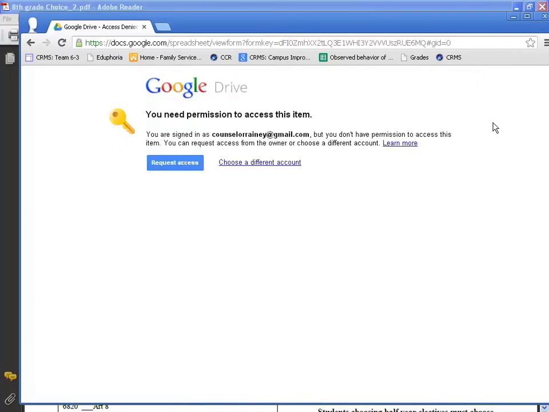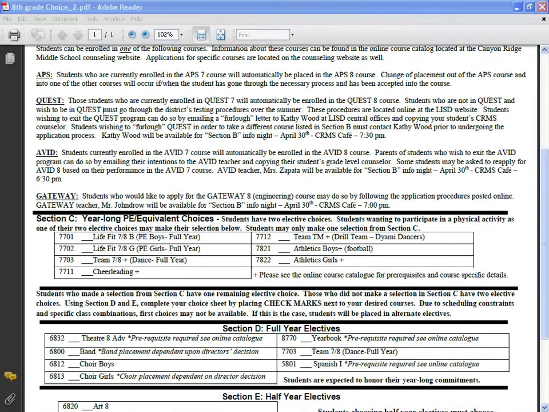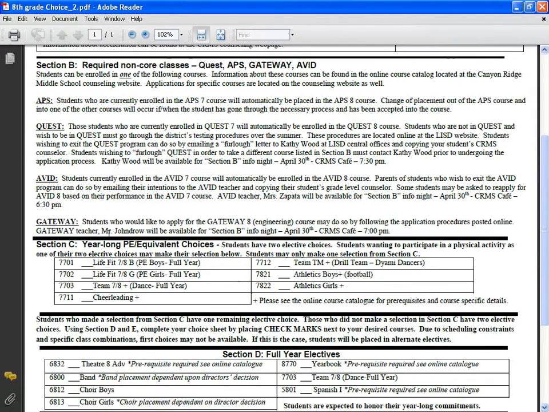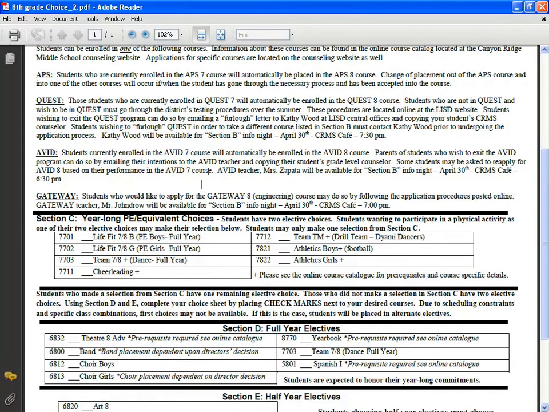You will need to have your Leander ISD Google account to be able to sign into that and fill out that application. Again, if you're currently a student in 7th grade in Avid, we're automatically going to roll you up into Avid in the 8th grade. If you no longer want to take Avid and instead want to go back to the apps course, or maybe you want to apply for the Gateway course, you can do that. You just need to write Ms. Zapata a letter and copy your counselor on it so we know to make that change.